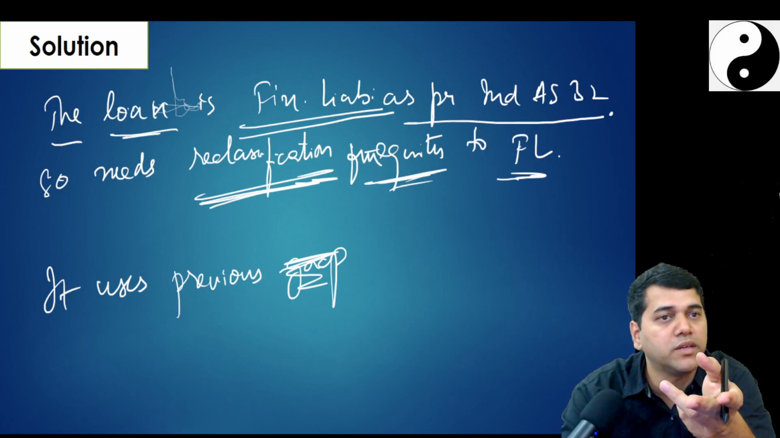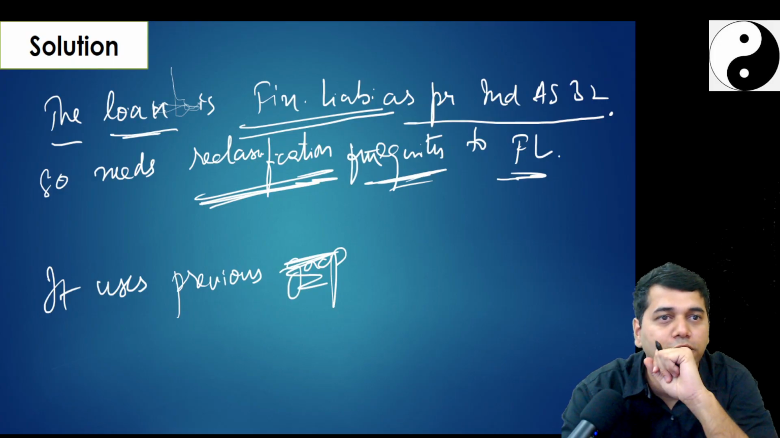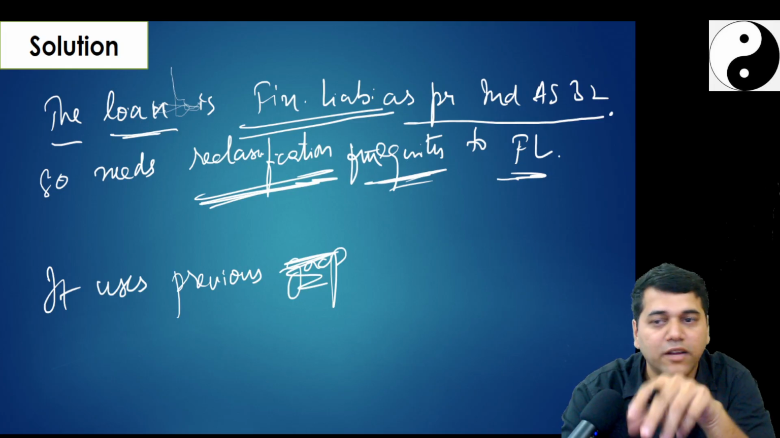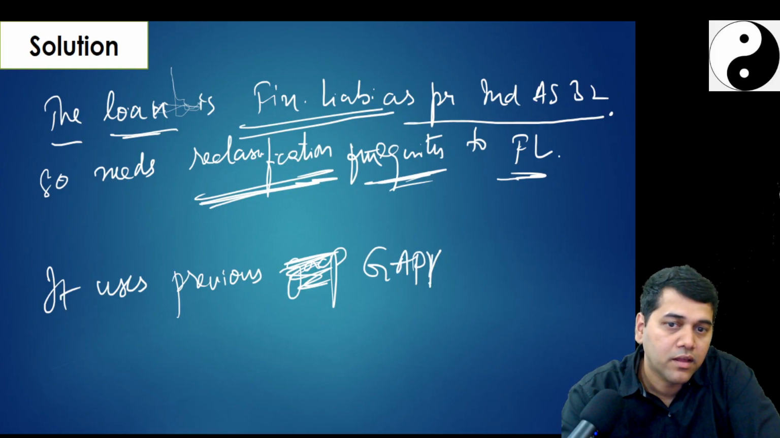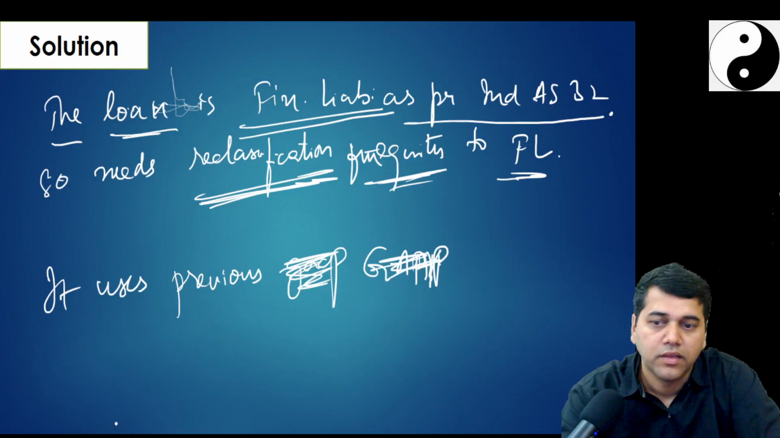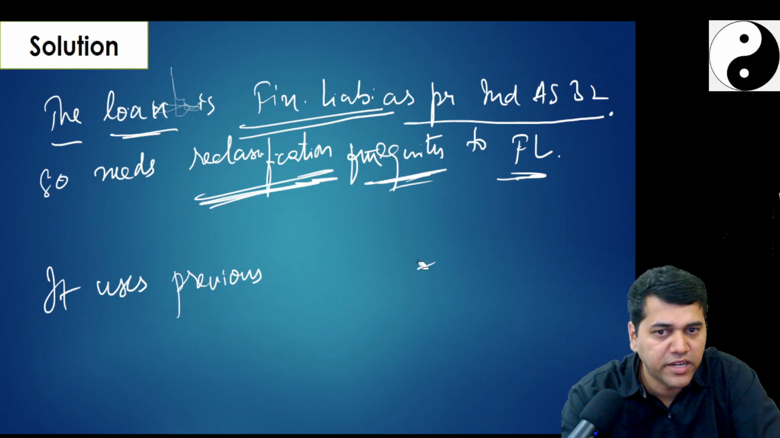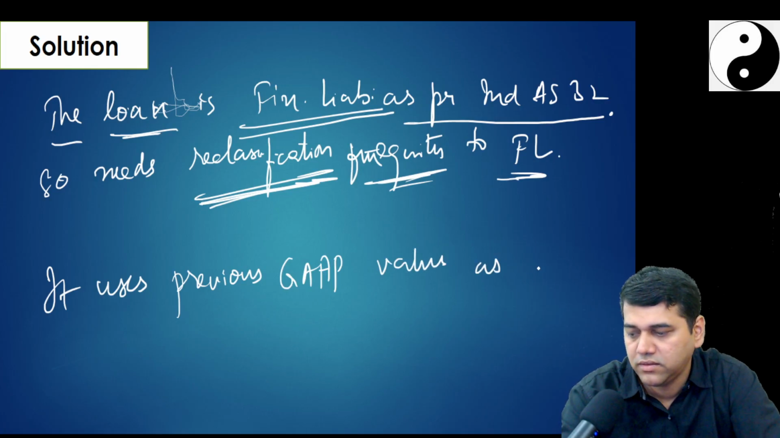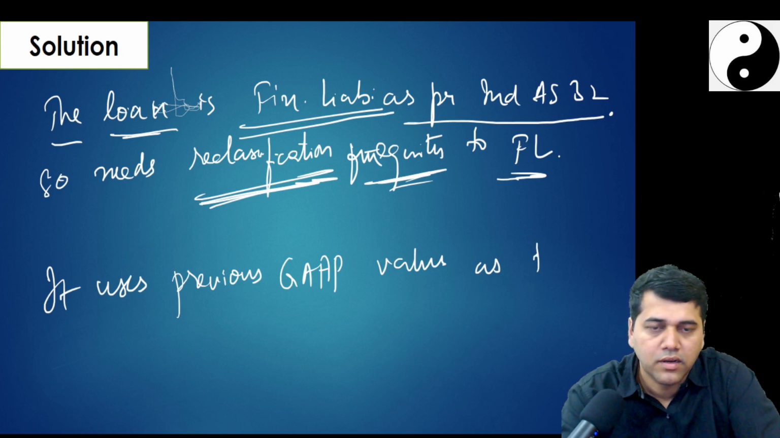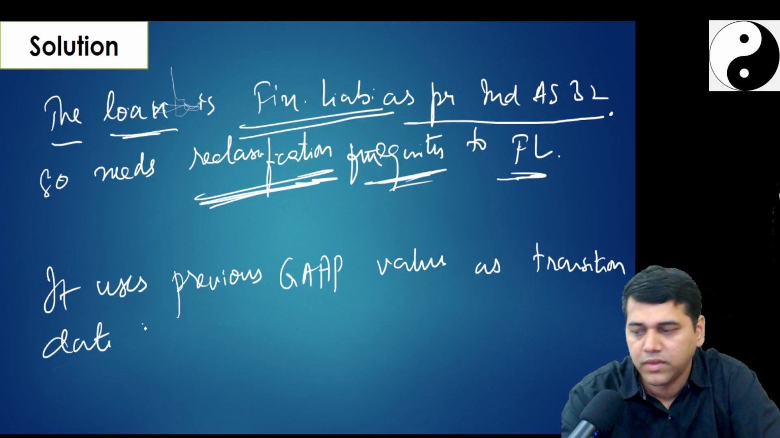So what accounting entry should I pass? Bank account I didn't receive, no? Should I pass any entry? For this, the amount is what? It uses previous GAAP values as the transition date book value. We'll talk about the journal entry also.